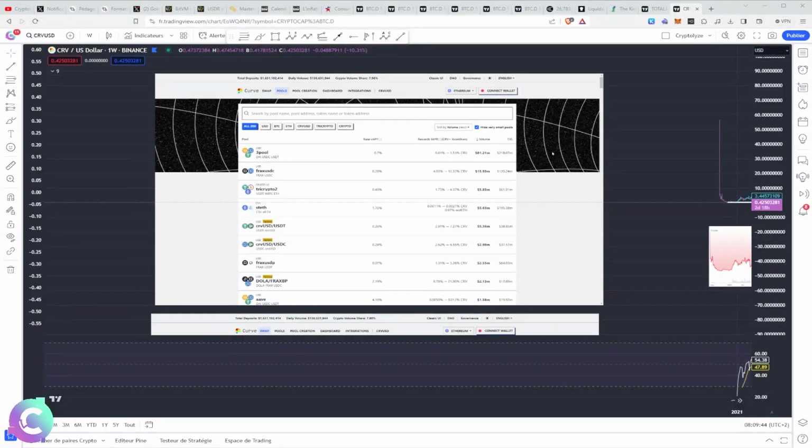This Friday, 13 October 2023, we meet today to talk about CRV, the crypto of Curve. Yesterday I covered AAVE, the crypto of the AAVE protocol, which is one of the real foundations of decentralized finance. And today we are going to talk about the second pillar, which is CRV, Curve, and which is a little more particular. You will see that there are lots of things to see, and as usual, we will dissect it into two parts. A fundamental part, where we will come back to what Curve is, and then a technical part where we will project ourselves on the prices, purchase prices, sale prices, medium and long term, and it starts right away.